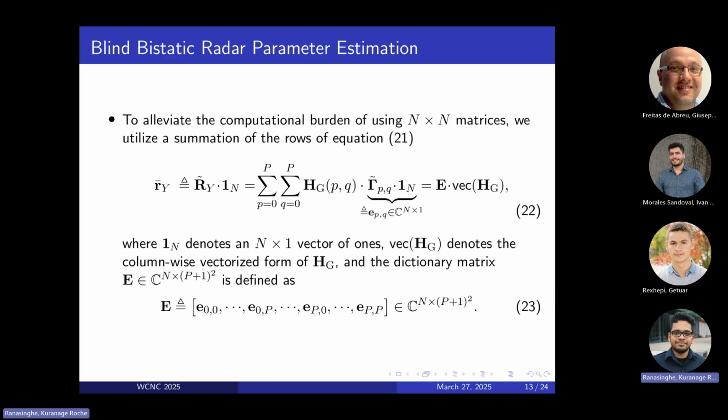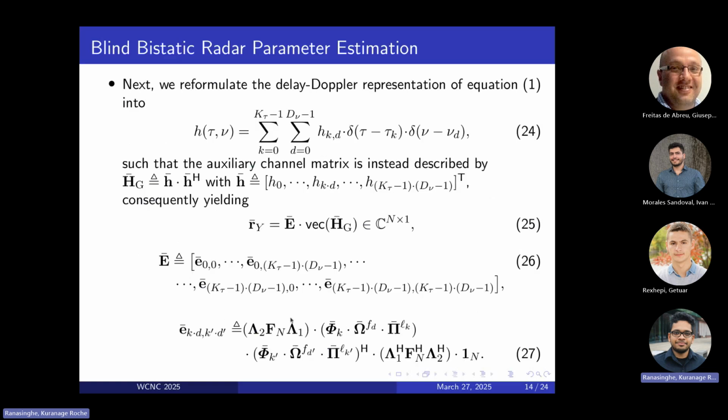So doing a sum does no harm here, and we can just get this equation 22 as it is, where this new E of PQ is defined as in equation 23. So each column of this is given by this type of formulation, and I think the corresponding E's are defined in equation 27.